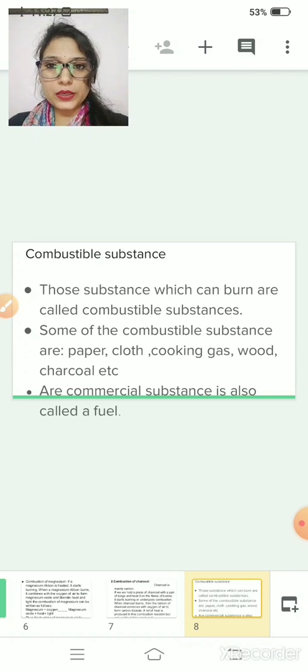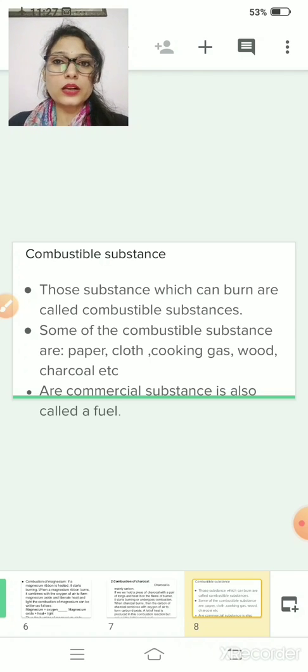For example, cloth, cooking gas, wood, charcoal, etc. These combustible substances are also known as fuels.